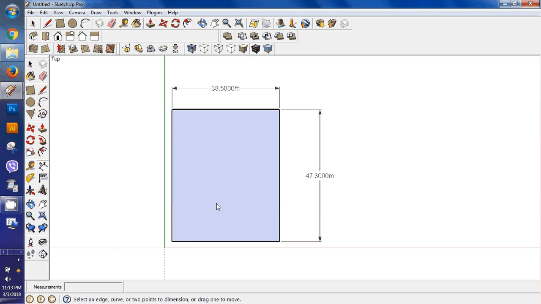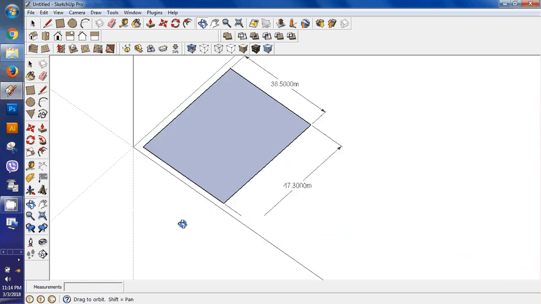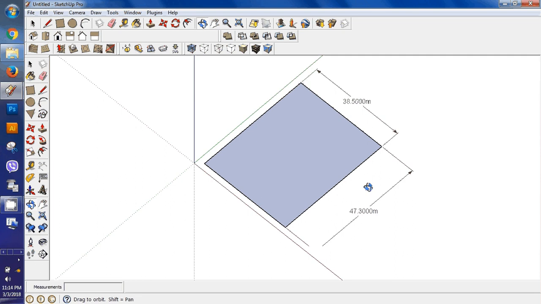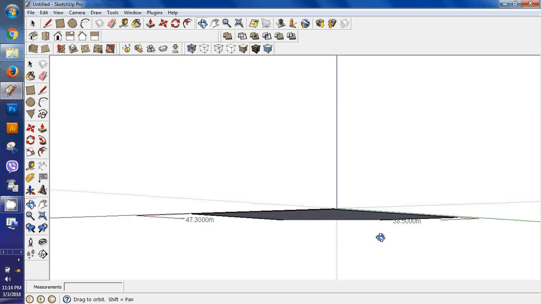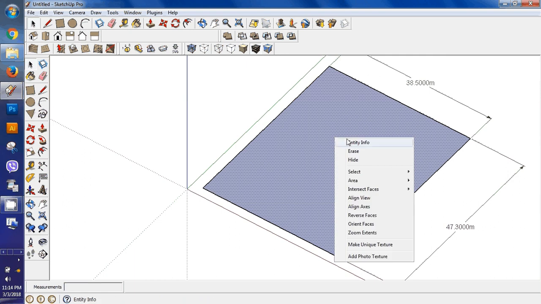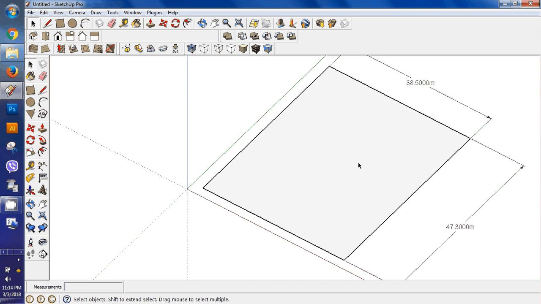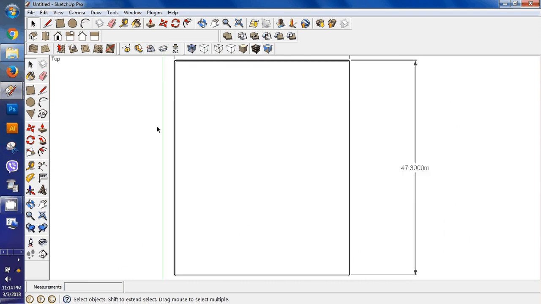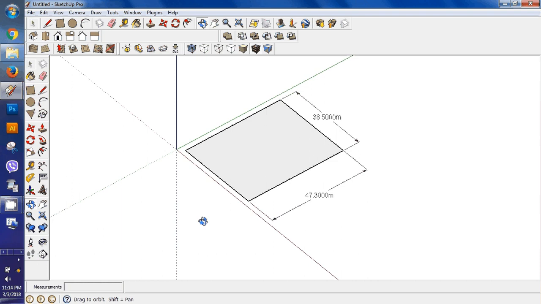As you can see, the color of this rectangle is blue, which is the reverse face of a plane. So you have to reverse it. Simply select it using the select tool, left click, and then right click on your mouse and reverse its face so that you can see the white. So we have the top view. Now it will be very easy for us to make the three-view box.